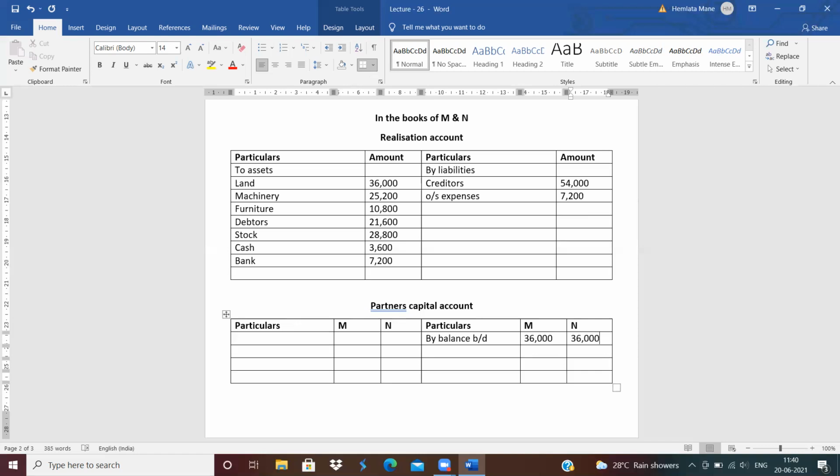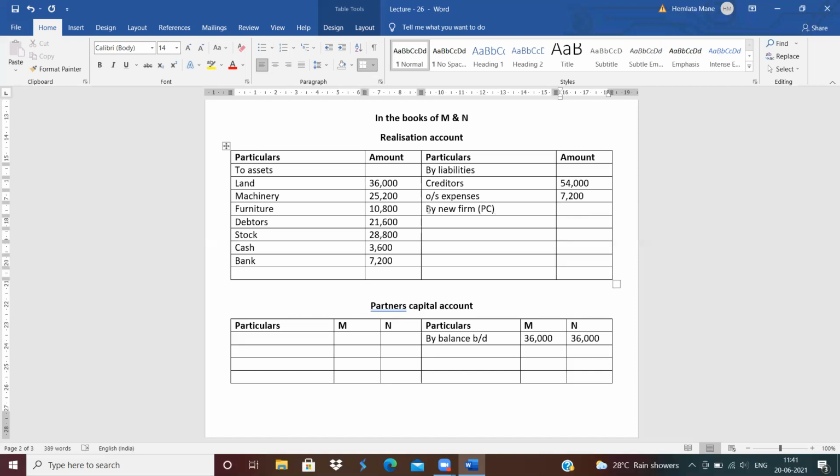Clear? Now, third entry is purchase consideration due. What is the journal entry of purchase consideration due? New firm's account debit to realization. This realization account credit side by new firm, in bracket PC, means purchase consideration.